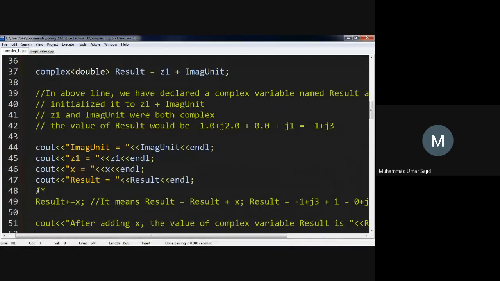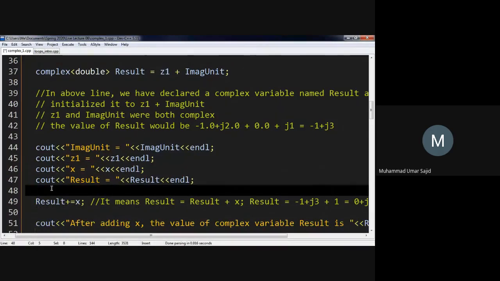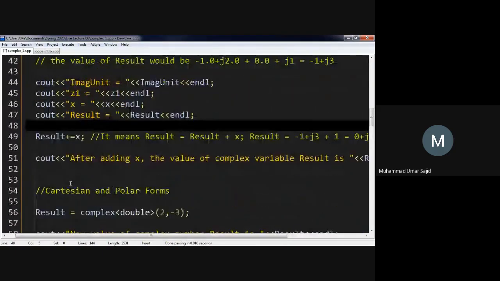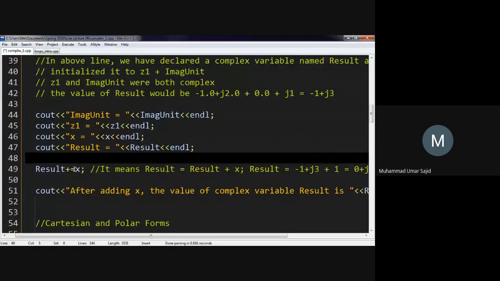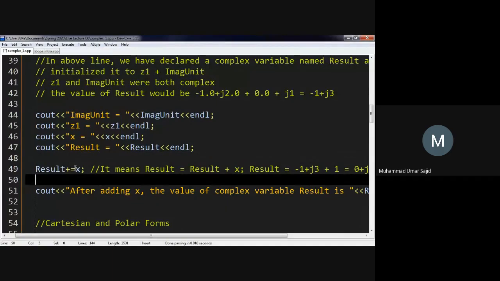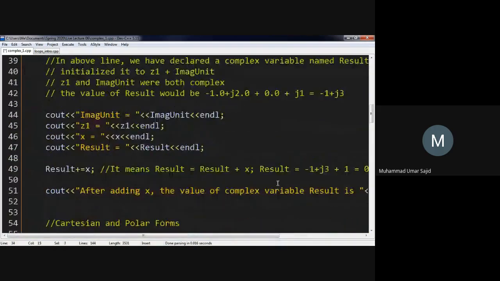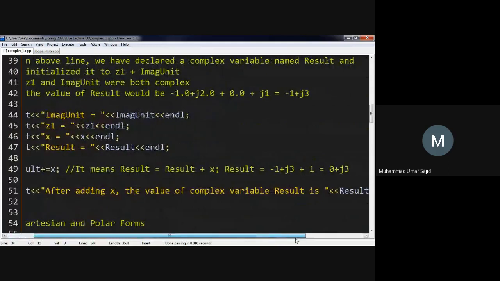Now next line is, so if I delete this, okay, so result, now the next line is result plus equals x. That means result plus x. So x is actually a real number, and we are just adding a real number to result.